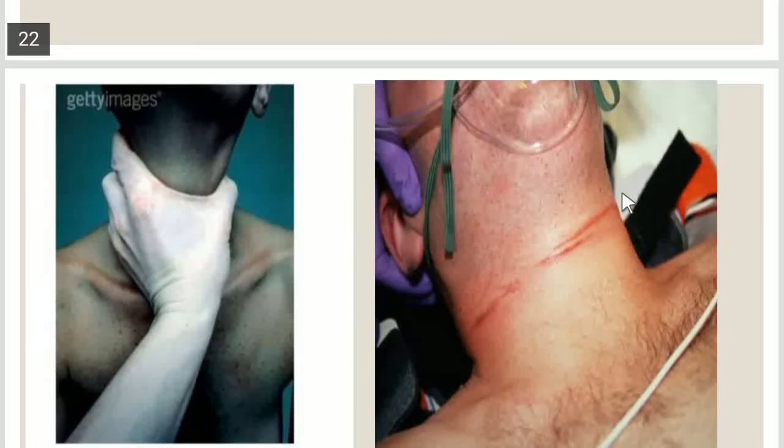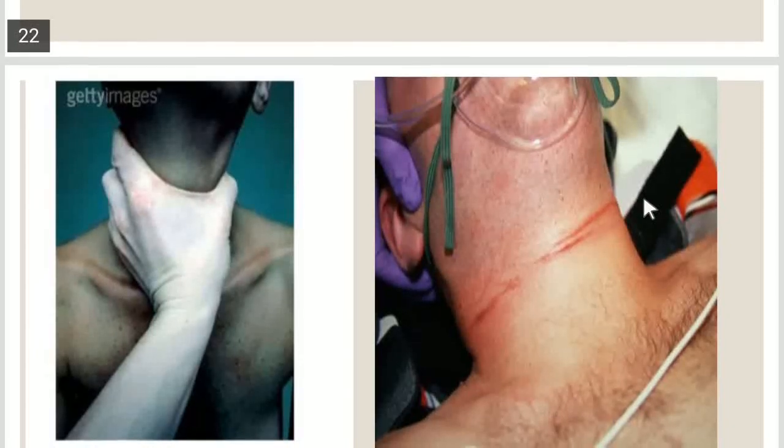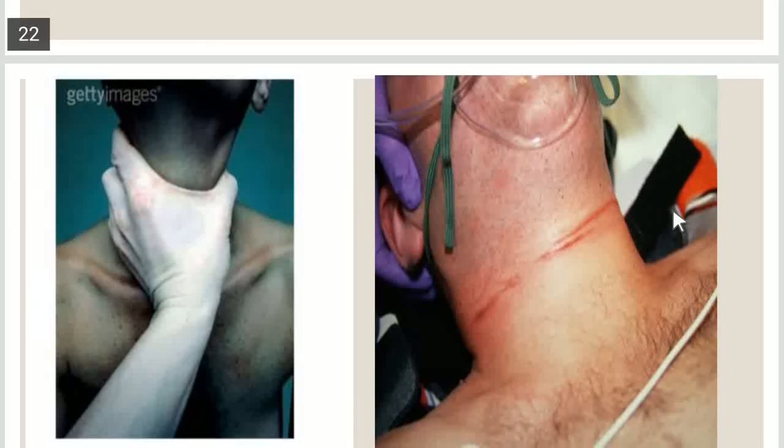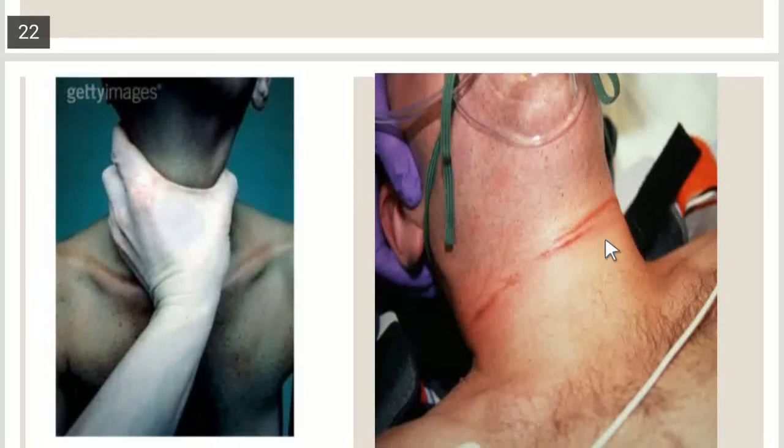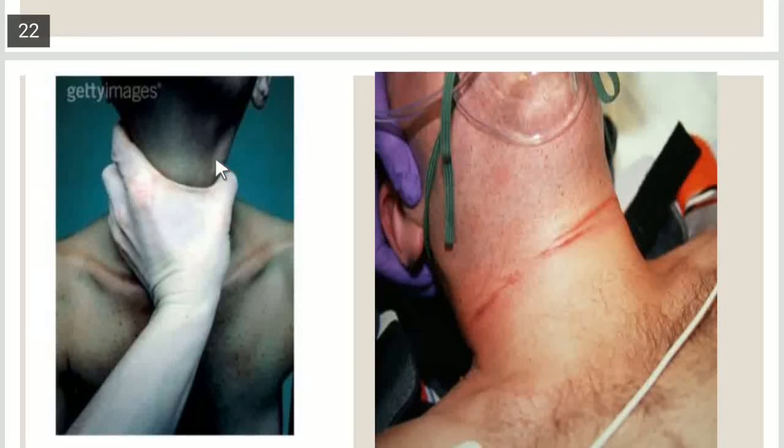Manual strangulation is a process in which the individual tries to strangle someone by using the fingers or the other hand or other extremities, or usually people use a pillow. It is another condition like suffocation, but in the case of throttling, someone usually uses their hands to strangle someone.